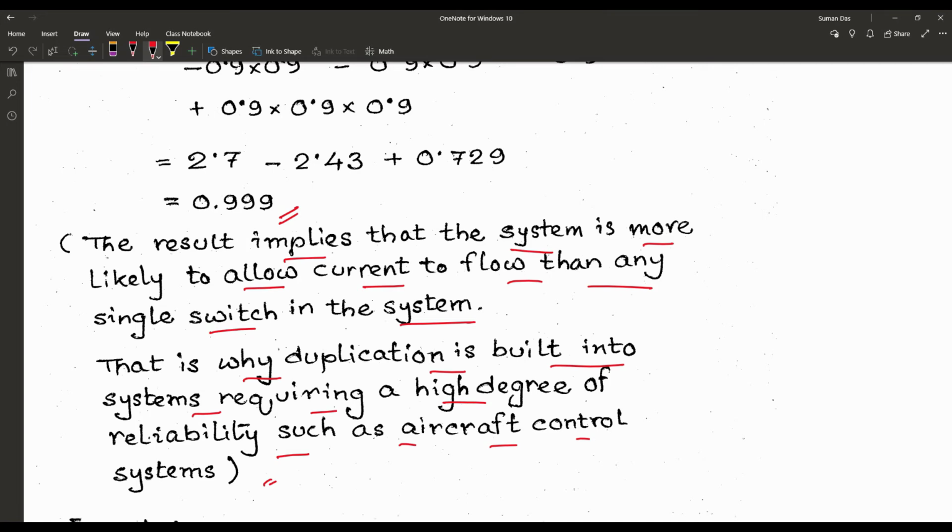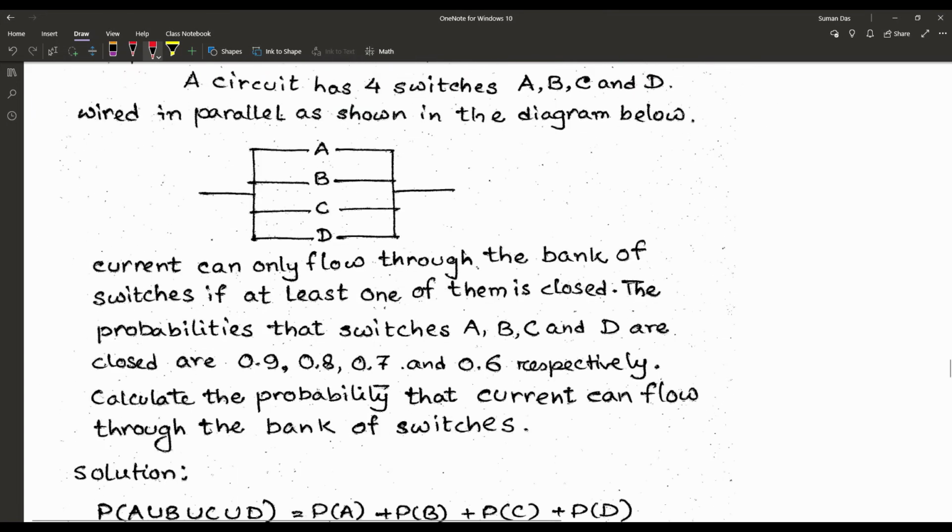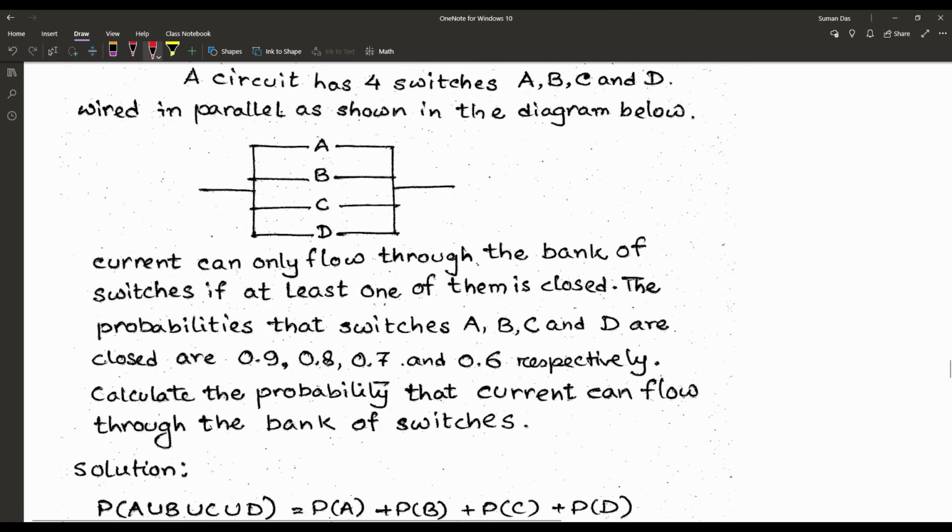So we are proceeding to the next problem. Once again, our circuit has 4 switches A, B, C and D wired in parallel as shown in the diagram below. Current can only flow through the bank of switches if at least one of them is closed.